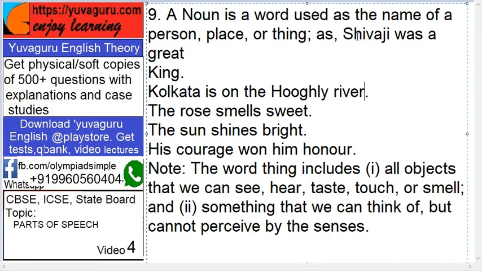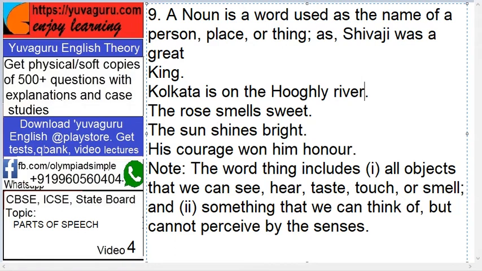For example, Shivaji was a great king. Okay, so Shivaji means what? Shivaji is a proper noun. We won't go into that right now. Shivaji is a noun. Kolkata is on the Hooghly river. So there are two nouns over here, Kolkata and Hooghly. Rose smells sweet. So rose. Okay. The sun shines bright. Sun.